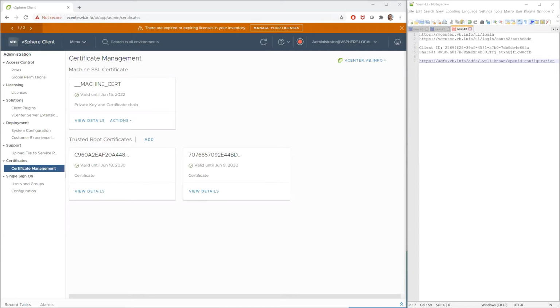Perfect. And then we have another question here in the chat, just saying, how would the configuration change with CAC and PIV cards? Why don't you watch and see what happens here? And I'm not trying to be intentionally vague here. You'll see a major change to the UI here that'll probably answer that question. So let's go back over here.